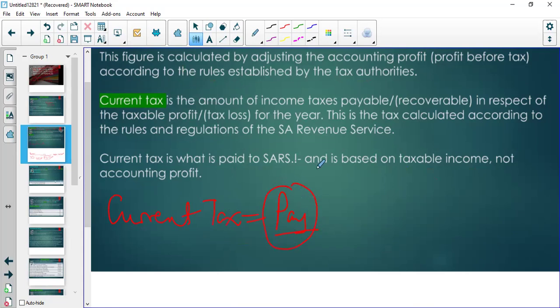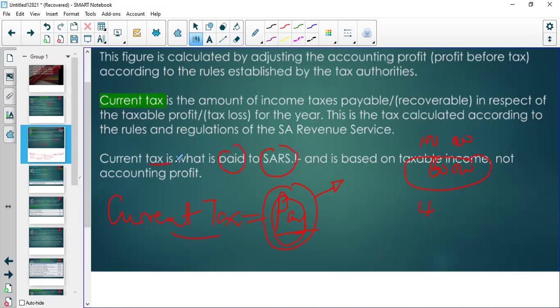So we must go into our bank account and click on pay to SARS, and the money disappears from our account. So if we had 100,000 and we pay a tax of 60,000, we actually pay the 60,000 and then we are left with 40. So current tax, I want you to understand, is what affects our bank account. We actually pay that to SARS.